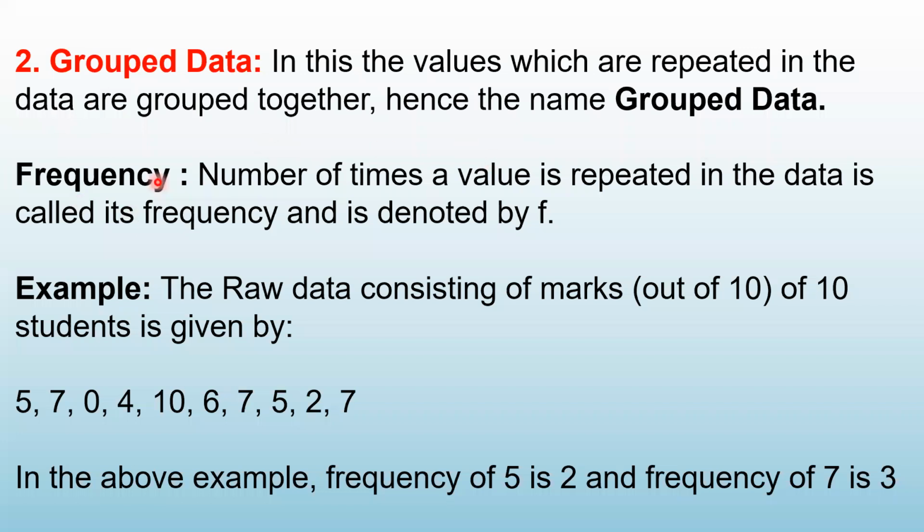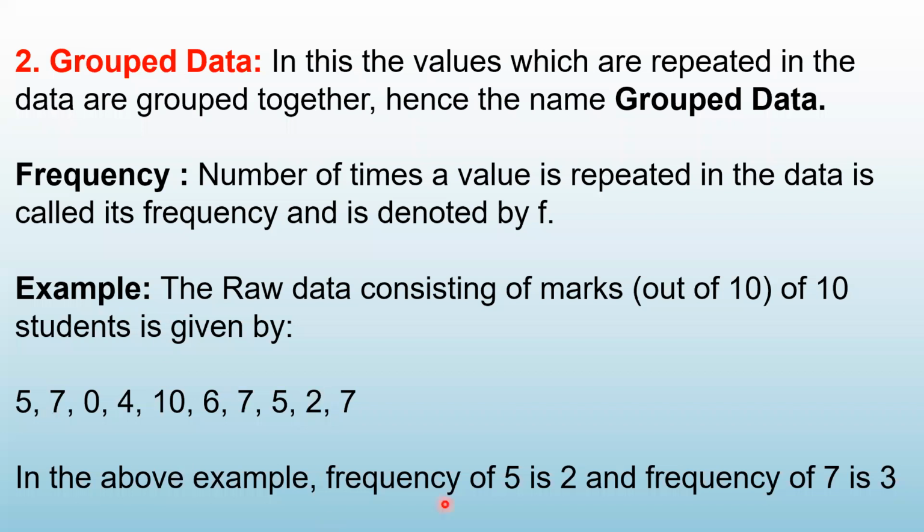Now we will define a term which is called frequency. Now what is the meaning of frequency? The number of times a value is repeated in the data is called its frequency, and we denote it by the letter small f. So what is the meaning of frequency? एक वैल्यू कितनी बार डेटा में रिपीट हो रही है, that is called its frequency. So look at the example here. The same example I have considered, the marks of 10 students. So this is the data.